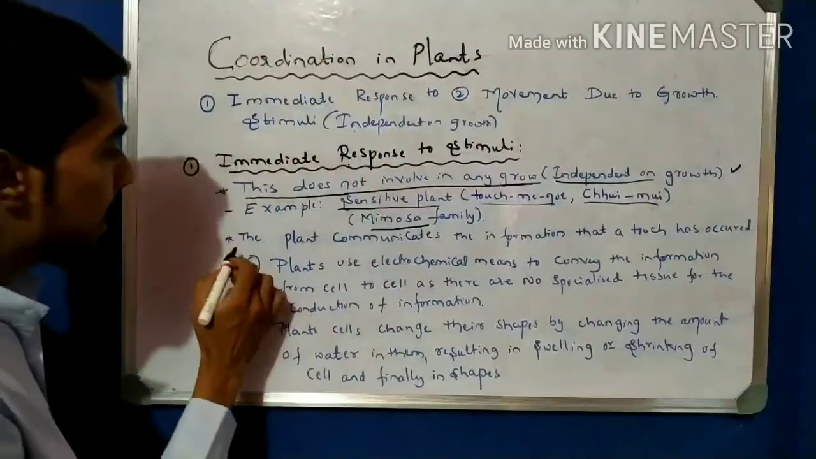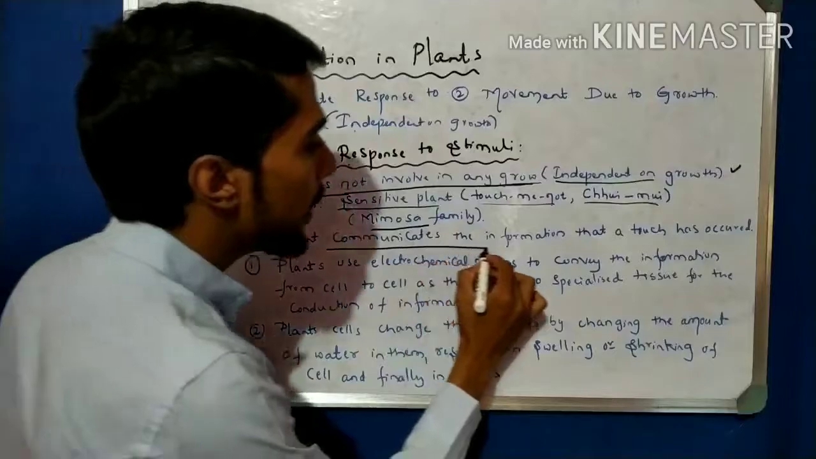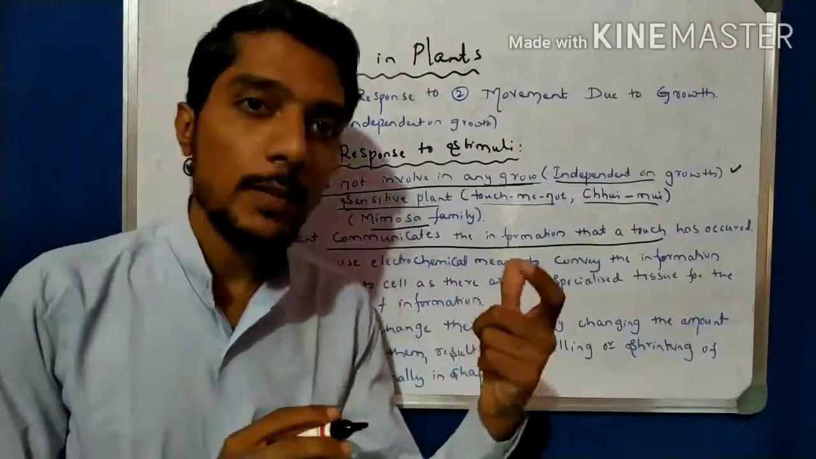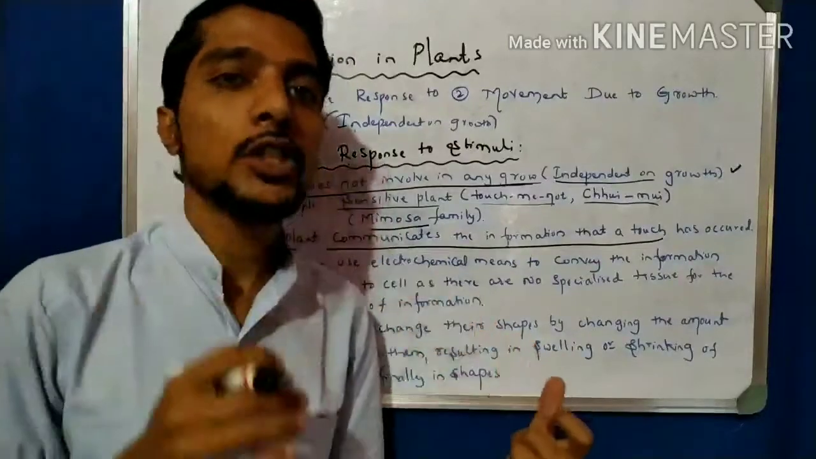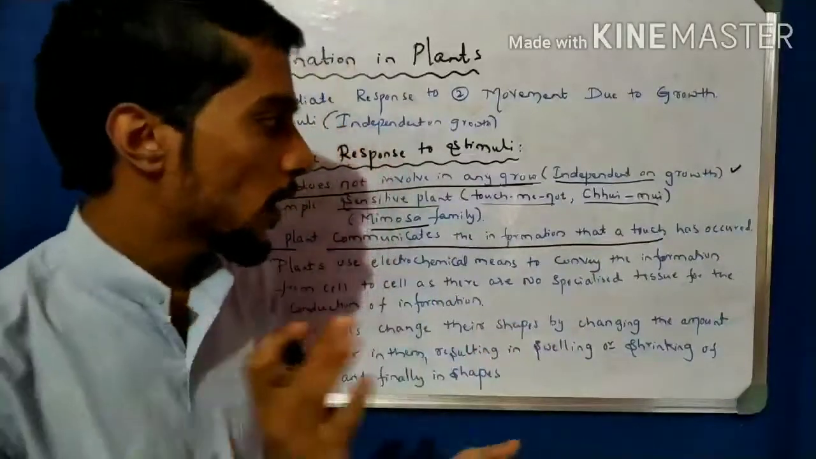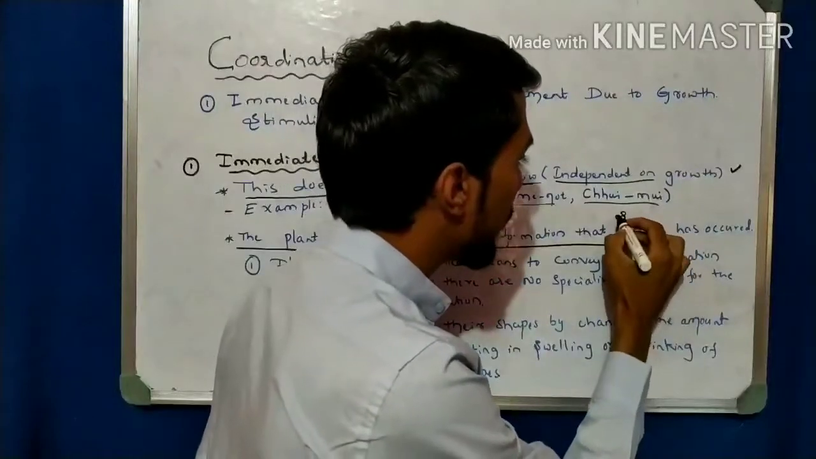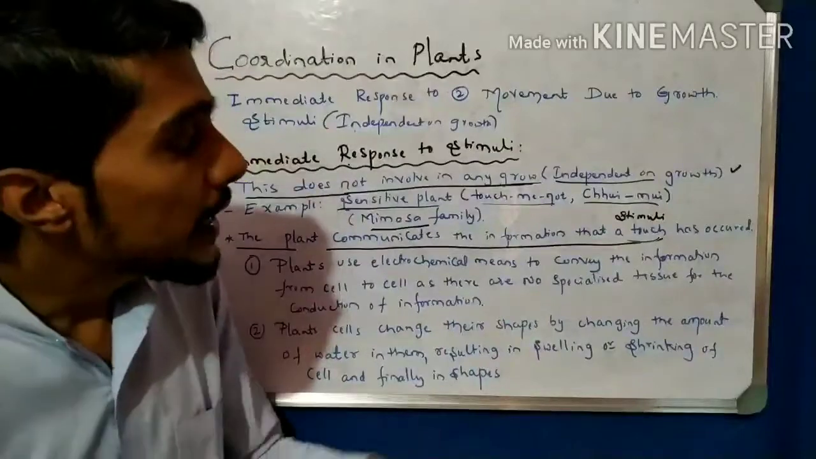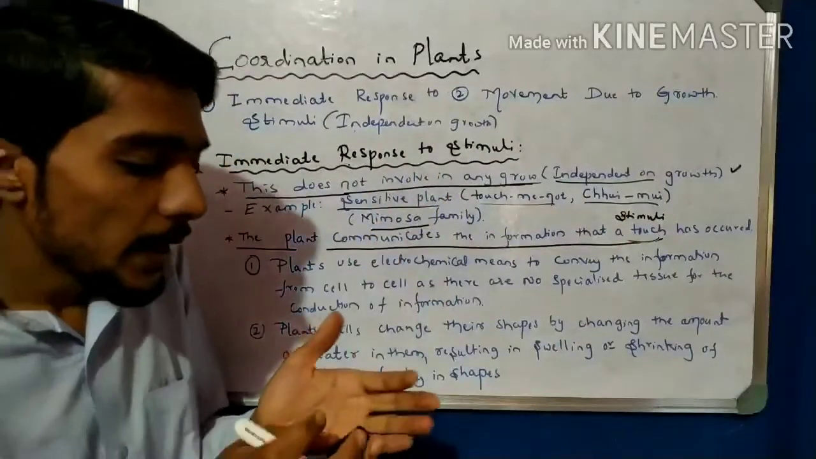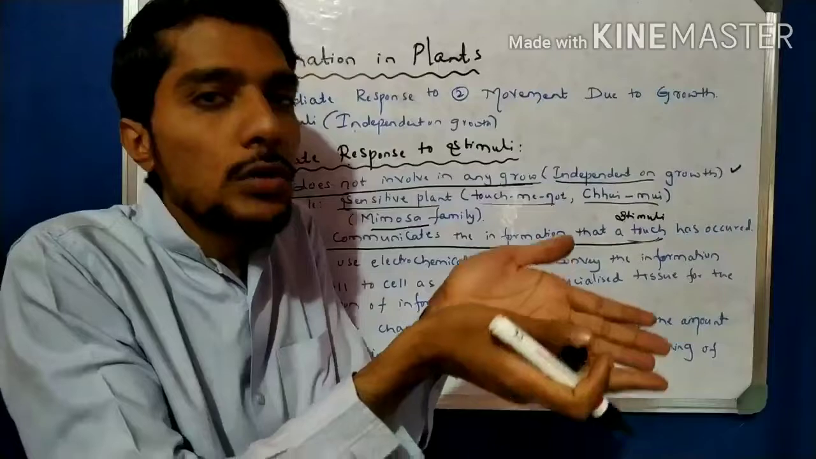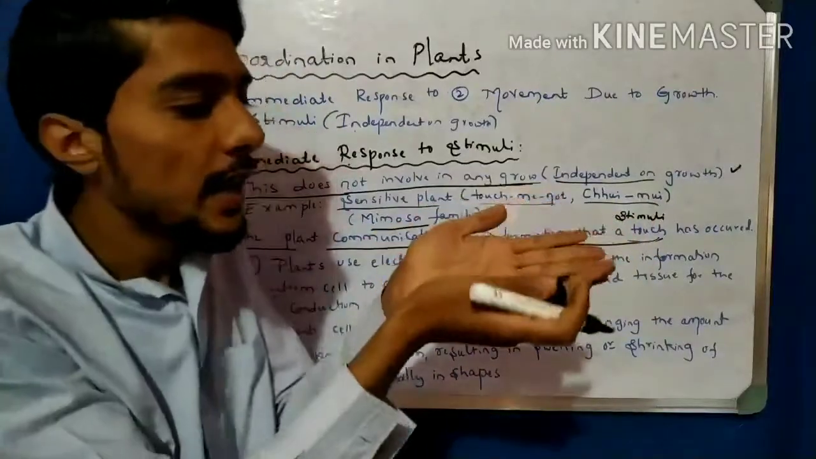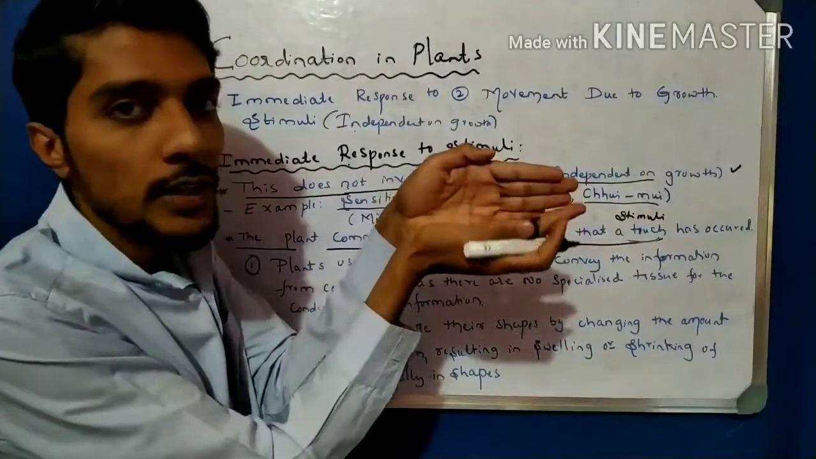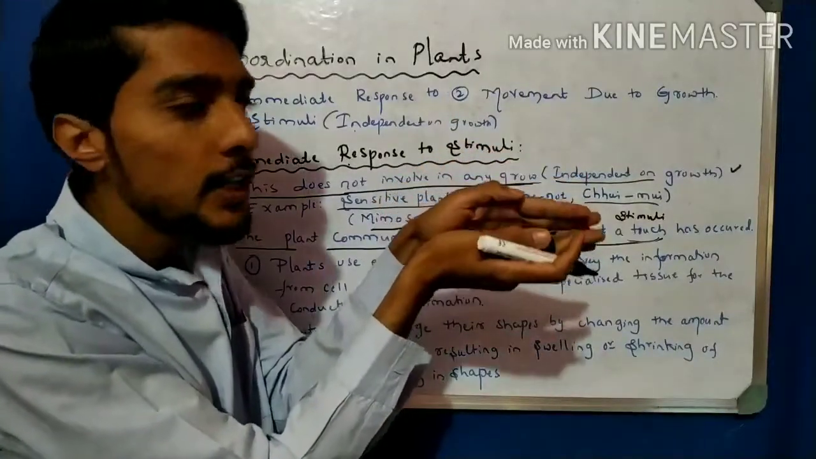See here, second point: the plant communicates information as a touch occurs. Whenever you touch the plant, that is a stimulus. Here touch is the stimulus. Whenever we touch the sensitive plant, what happens? The plant leaf closes, folds itself like that. Before, they are open like that. When we touch the plant, it closes like that. It is sensitive, it folds itself.